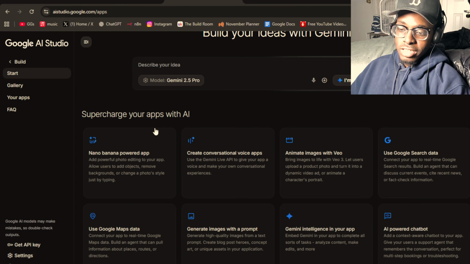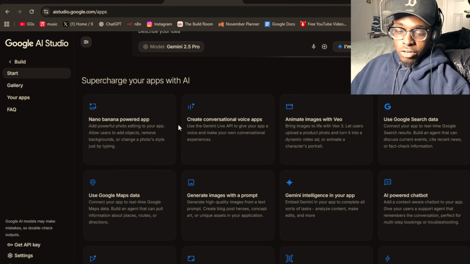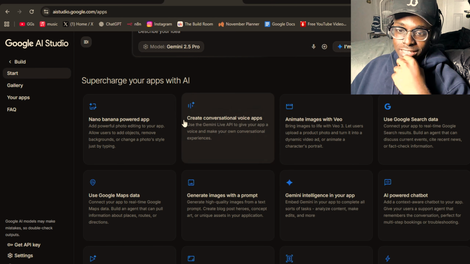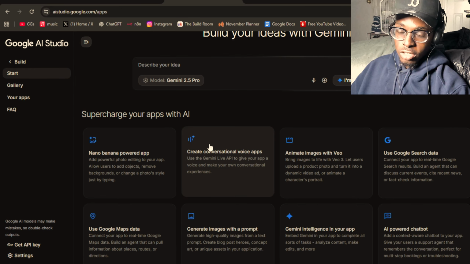So it creates its own automatic boost, basically. It boosts up whatever it is that you're trying to talk. So you don't really need to say create a conversational voice app. You can just drag this in and it's gonna already know you want to convert it. Like, that's what it means.